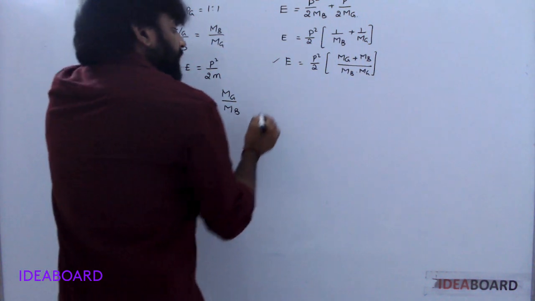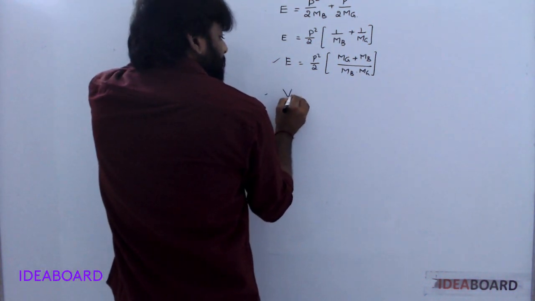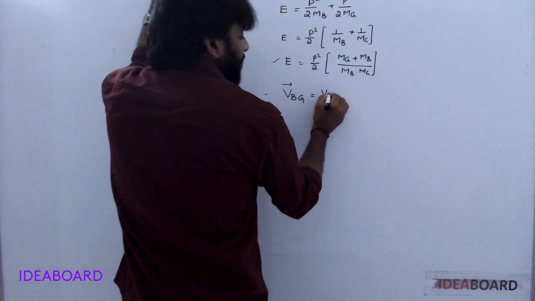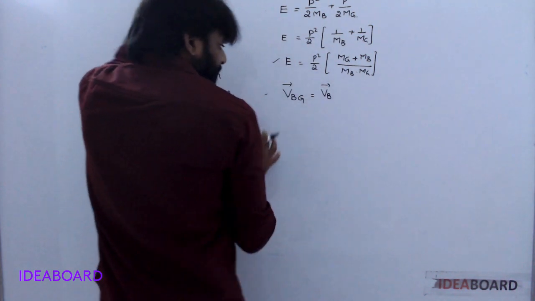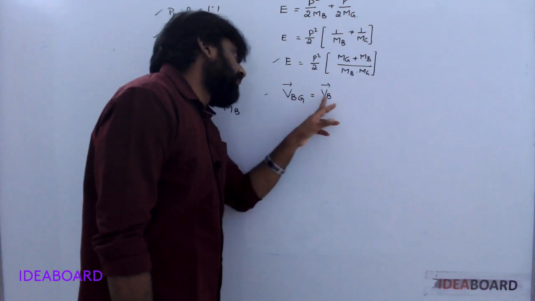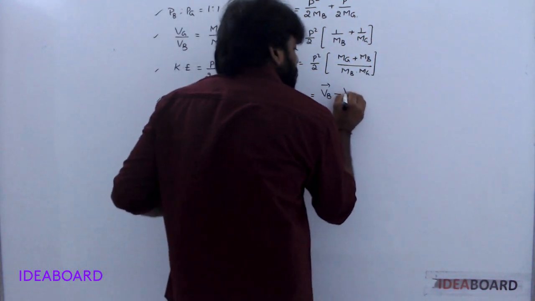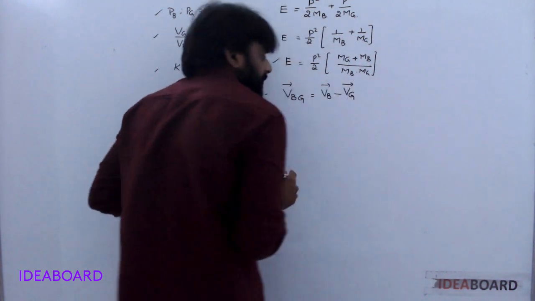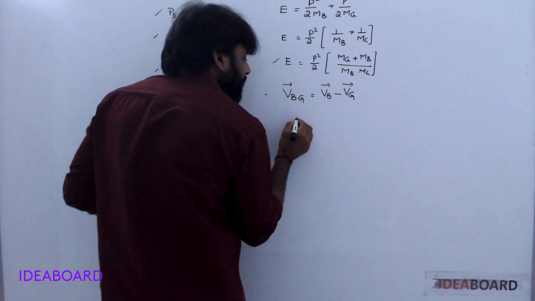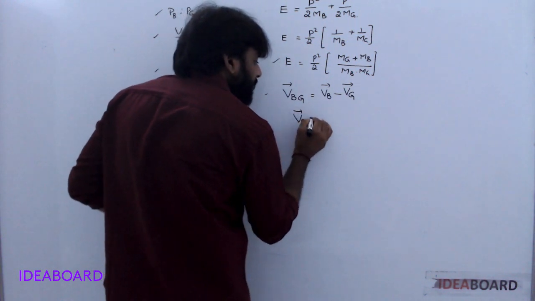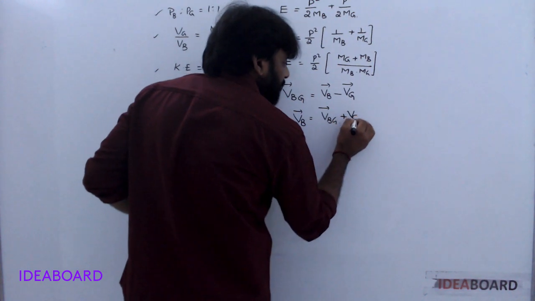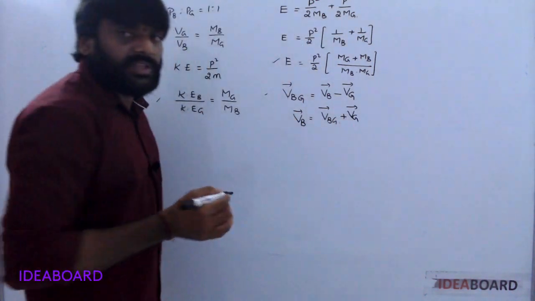Now in relative velocities, the velocity of the bullet with respect to gun is the velocity of the bullet minus the velocity of the gun. So the velocity of the bullet is equal to the relative velocity plus the velocity of the gun. Understood?